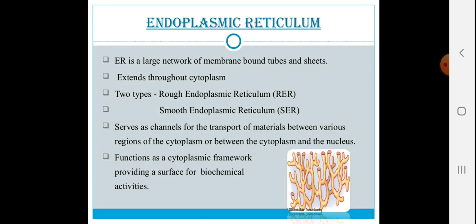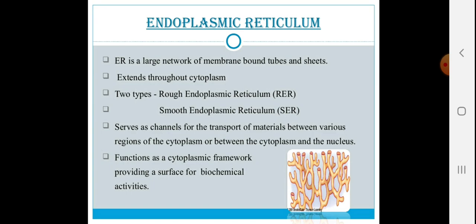Now ER is a large network of membrane bound tubes and sheets. You can see the ER in the image. They extend throughout the cytoplasm. That means they are extended towards the cytoplasm. They are of majorly two types: rough endoplasmic reticulum, which is called RER, and smooth endoplasmic reticulum, which is also called SER.